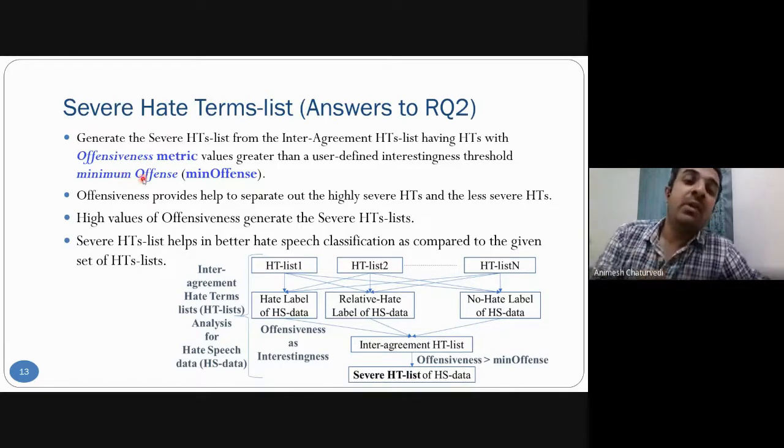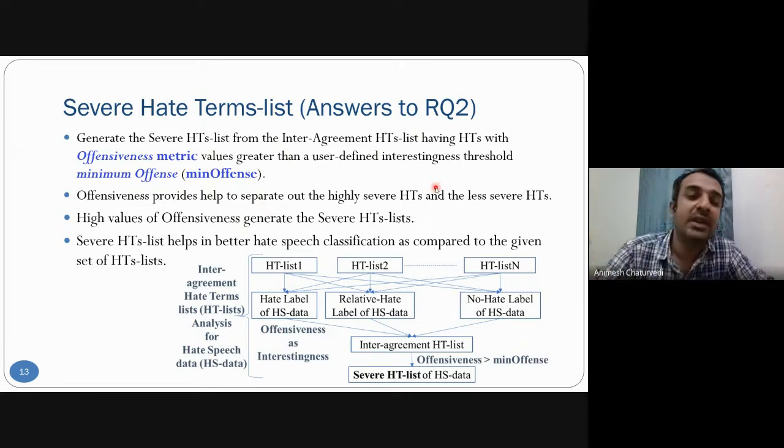These are of minimum offensiveness threshold, and above that we can separate out highly severe hate terms from the less severe hate terms. So the high value of offensiveness basically generates the severe hate term list, and the severe hate term list helps in better hate speech classification as compared to the other sets of hate term lists. So there are n hate term lists, and there are three different classes that actually help to create the inter-agreement hate term list.